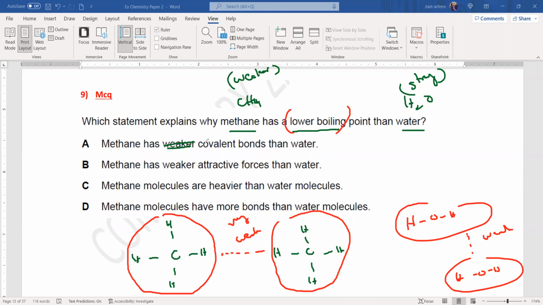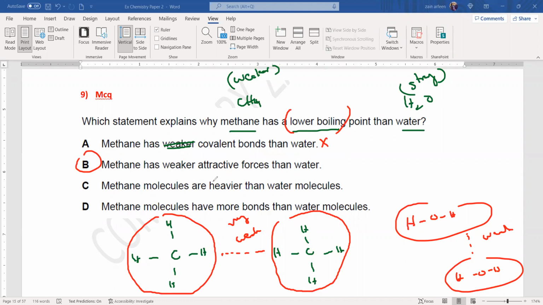So, methane has a weaker covalent bond. That's totally wrong. Both have strong covalent bonds. Methane has a weaker attractive force than water. That's true. Because of the weaker attractive force, a small amount of energy can separate the molecules from each other. So B is the right answer.